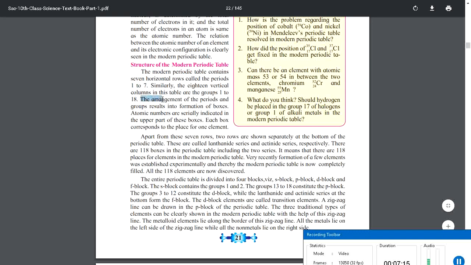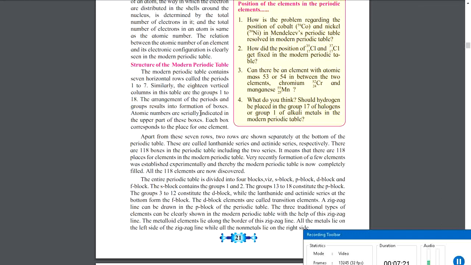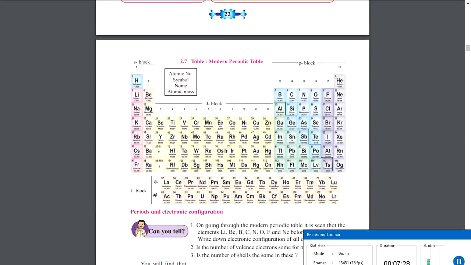Now the arrangement of periods and groups results in formation of boxes. Atomic numbers are serially indicated in the upper part of these boxes. Each box corresponds to the place for one element. Now we will see it in detail here.